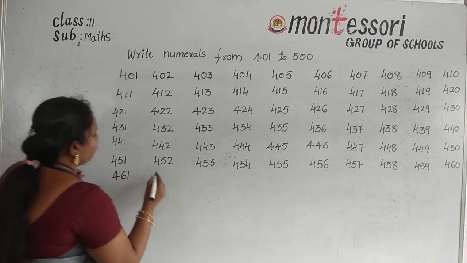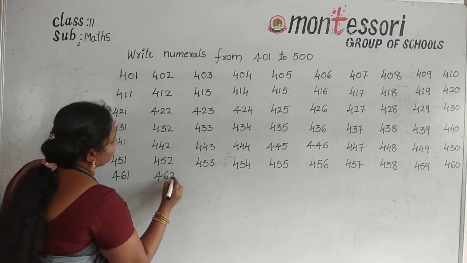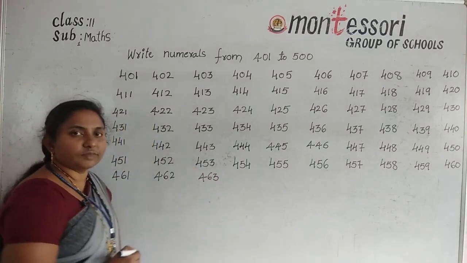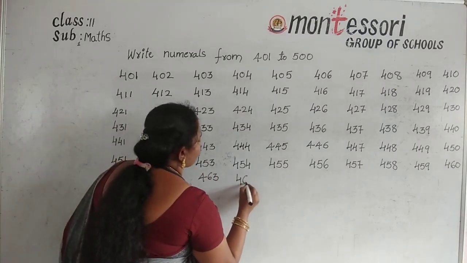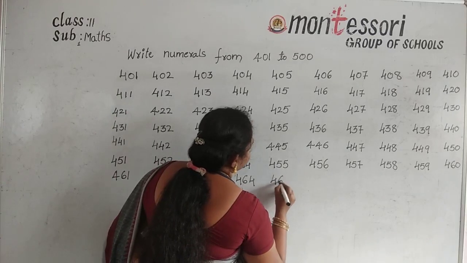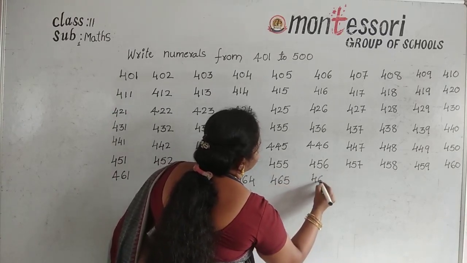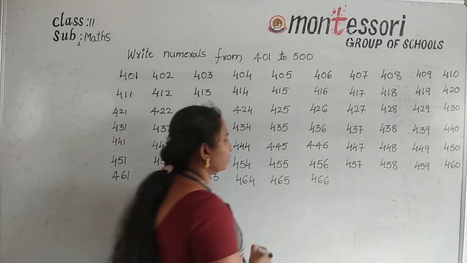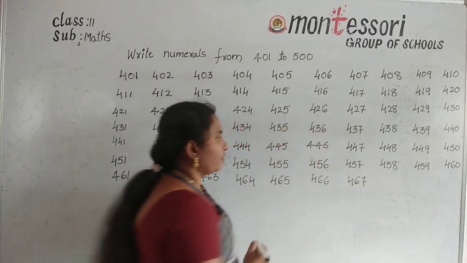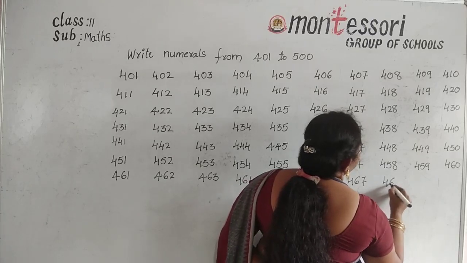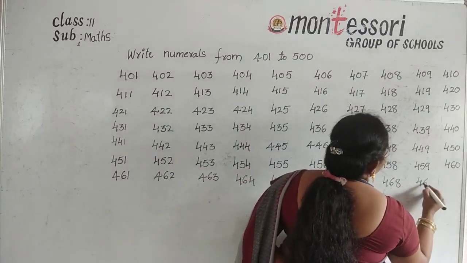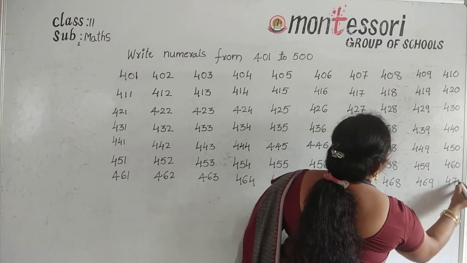Okay, next number 462, and next number 463, and next number 464, and next number 465, and next 466, and next number 467, and next number 468, and next number 469, next 470.